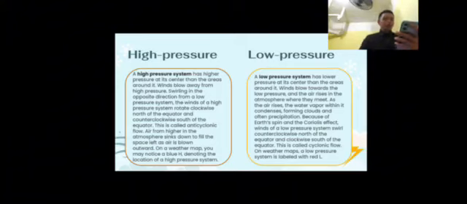High pressure. A high pressure has a higher pressure at its center than the areas around it. Winds blow away from a high pressure, swirling in the opposite direction from a low pressure system. The winds of a high pressure system rotate clockwise north of the equator and counterclockwise south of the equator.